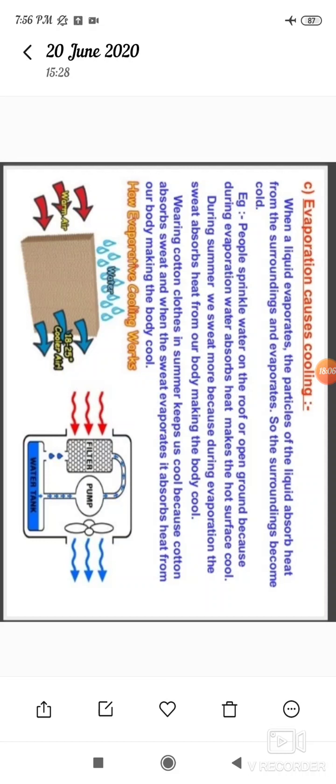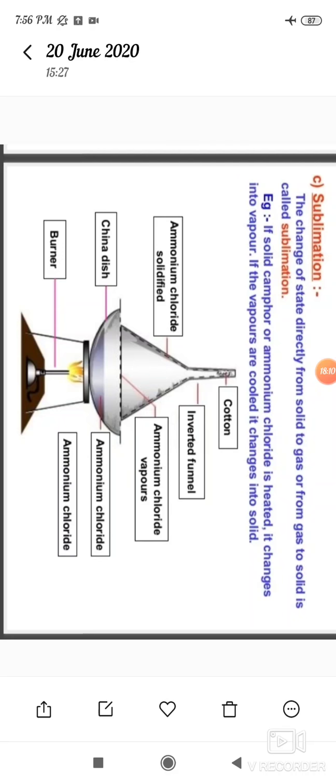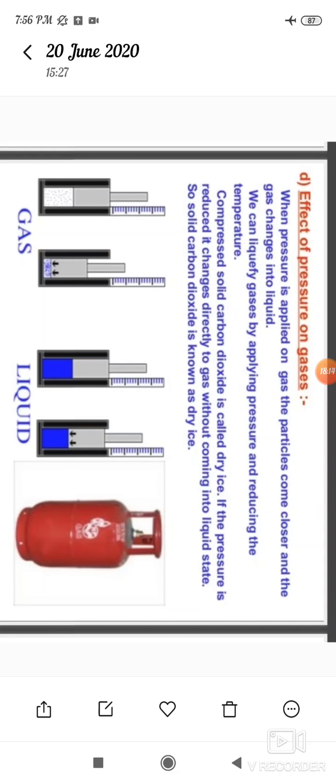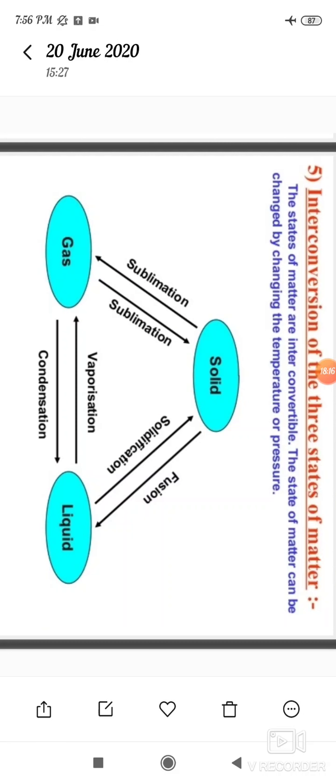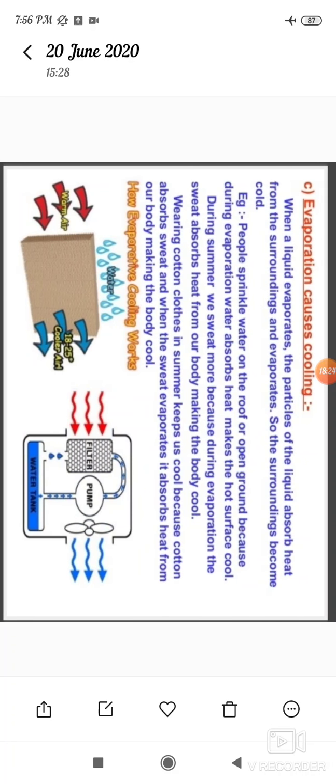Okay dear students, today we discussed the importance of sublimation, the effects of pressure on gases, the interconversion of three states of matter, evaporation, factors affecting evaporation, and evaporation causes cooling. Okay, thank you.